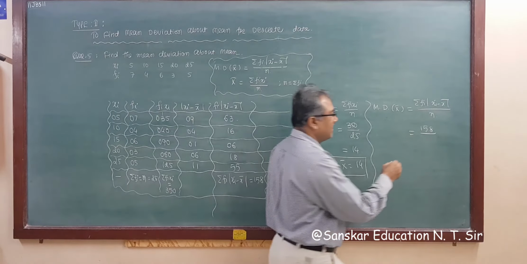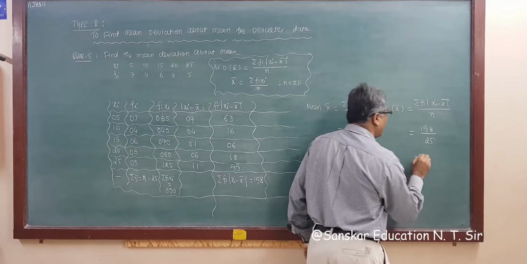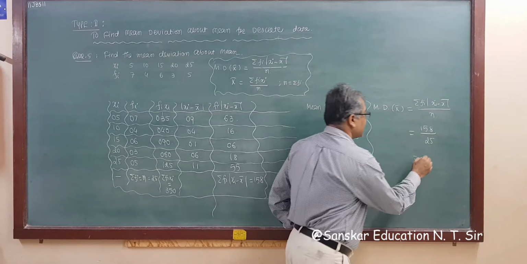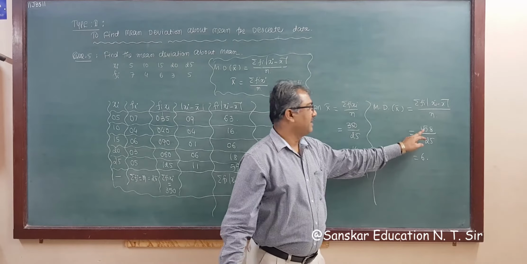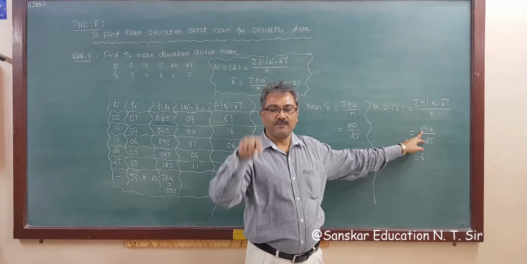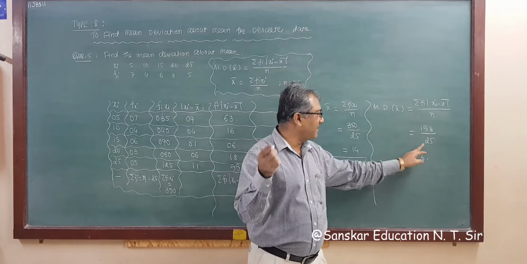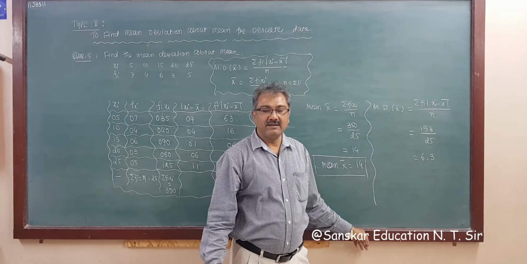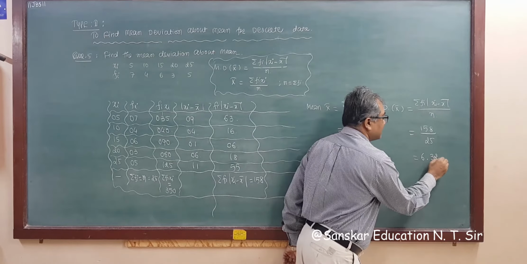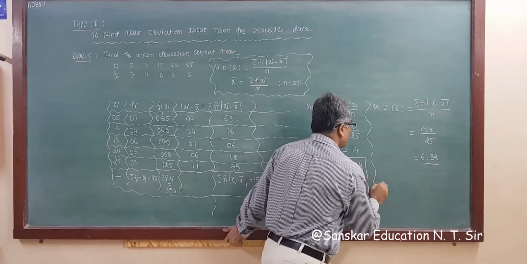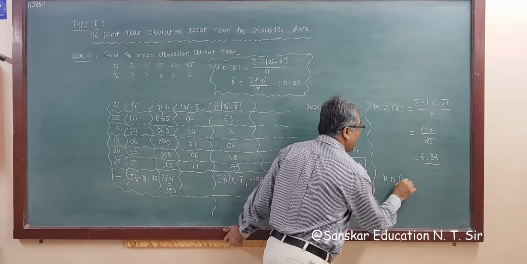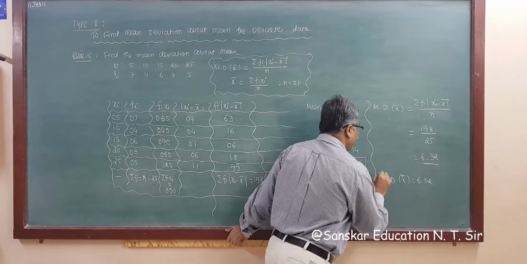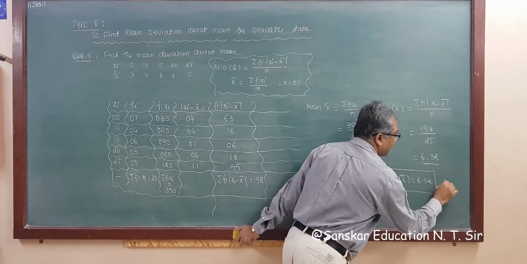So divide by 25. 25 into 6 is 150. So 6 point. Remaining 8, 25 into 3 is 75, and then 2. So answer will be 6.32. So mean deviation about mean is equal to 6.32. This is your answer.